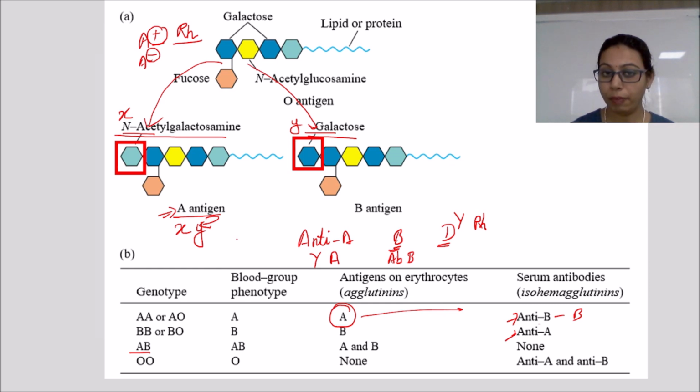So what we will see in the lab is the ABO blood group typing, in which we will take 3 drops of blood in the cavity slide, and add A, B and D antiserum respectively. And if agglutination can be seen in A and D, it means we have A positive.